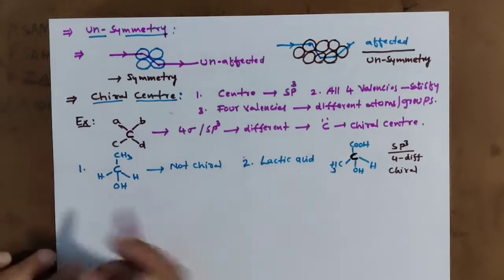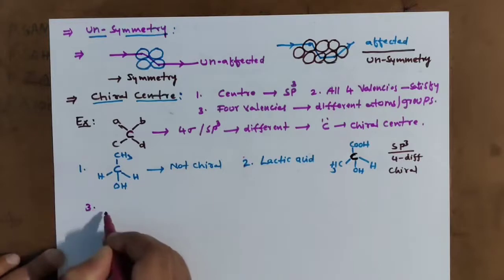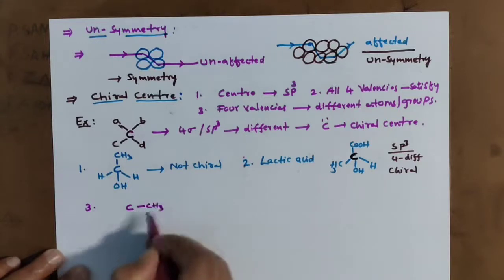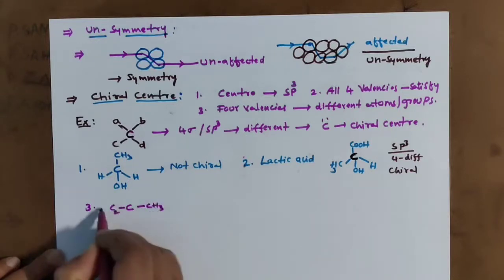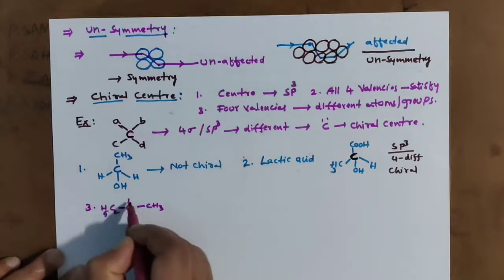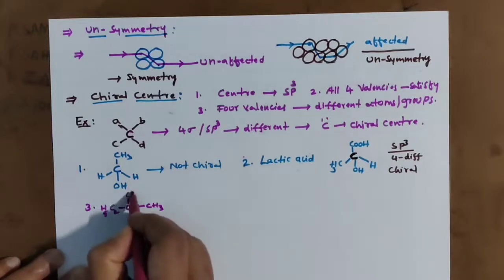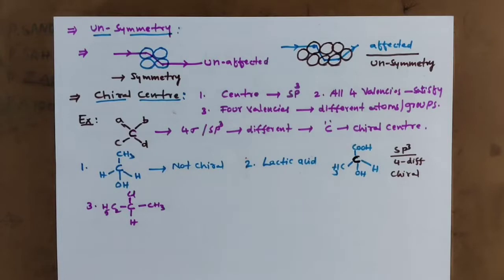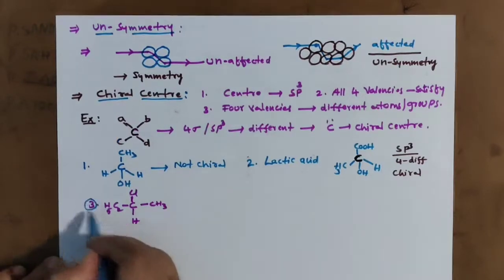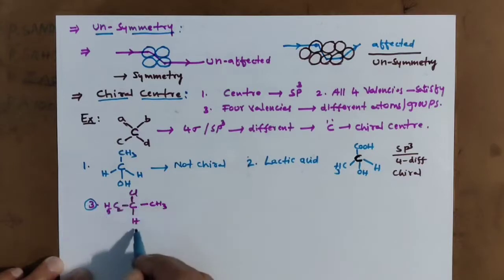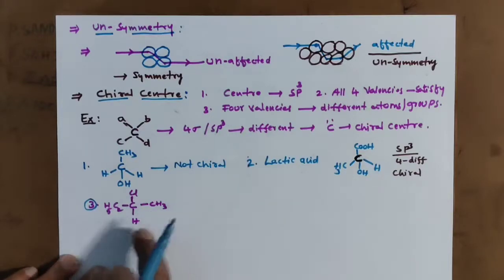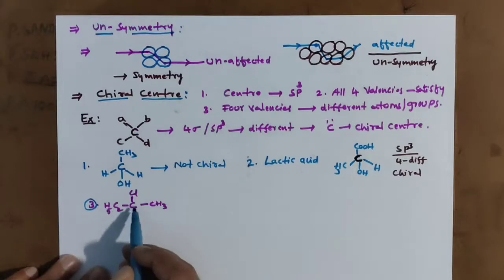I will give a few more examples for better understanding. Here one carbon, and here I am taking a methyl group, and here an ethyl group, C2H5. And here I am giving chlorine, and here hydrogen. See here now, this is methyl, ethyl, chlorine, hydrogen. Clear? This is now a chiral center. This carbon is chiral.